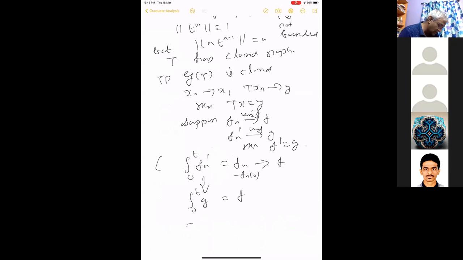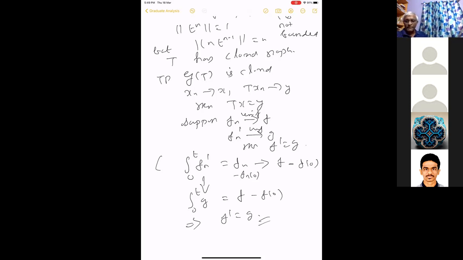So this implies that F of t minus F of 0 equals the integral from 0 to t of G. Now this implies that the derivative of F equals G.